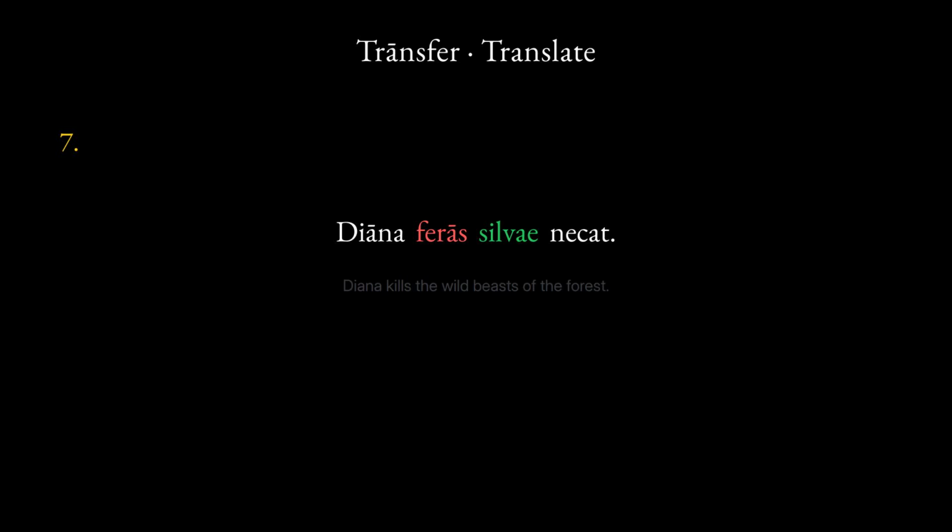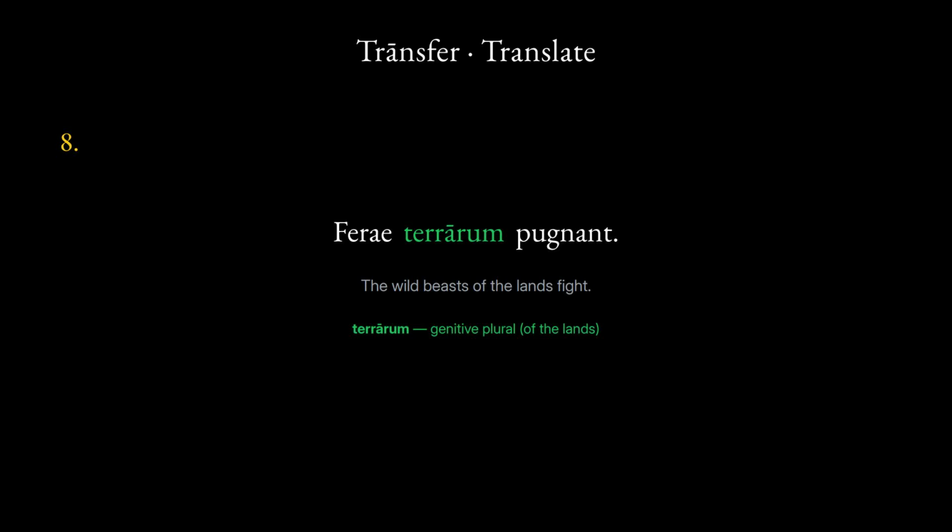Translate. Latona Diānam amat. Latona loves Diana. The M ending makes Diana the object, not the subject. Translate. Diāna sagittas portat. Diana carries arrows. Translate. Diāna feras silvae necat. Diana kills the wild beasts of the forest. Accusative for the beast. Genitive for the forest. Translate. Ferae terrarum pugnant. The wild beasts of the lands fight.